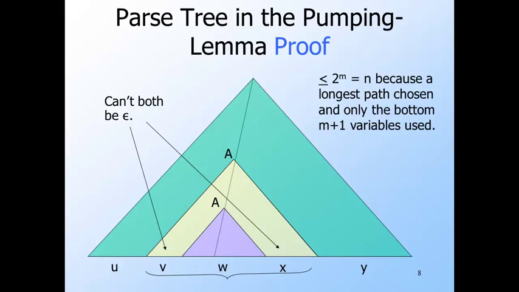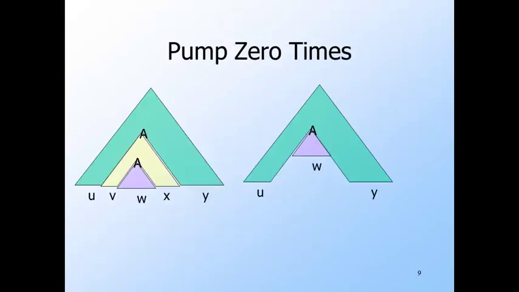That is all we need to conclude that either v or x or both have length at least 1. Now we can take advantage of the fact that we have 2 a's along the path. We can get rid of v and x by pumping 0 times. That is, we know the purple tree can substitute for the yellow because both trees have the same variable a